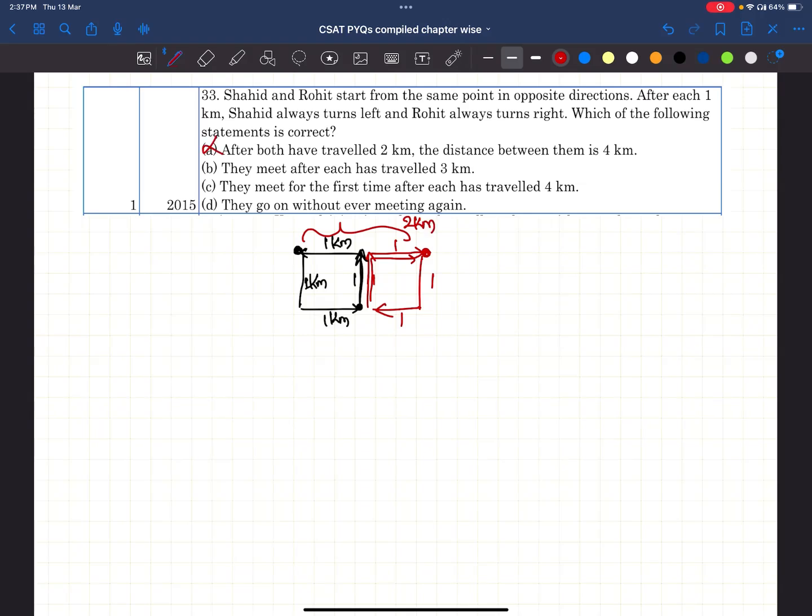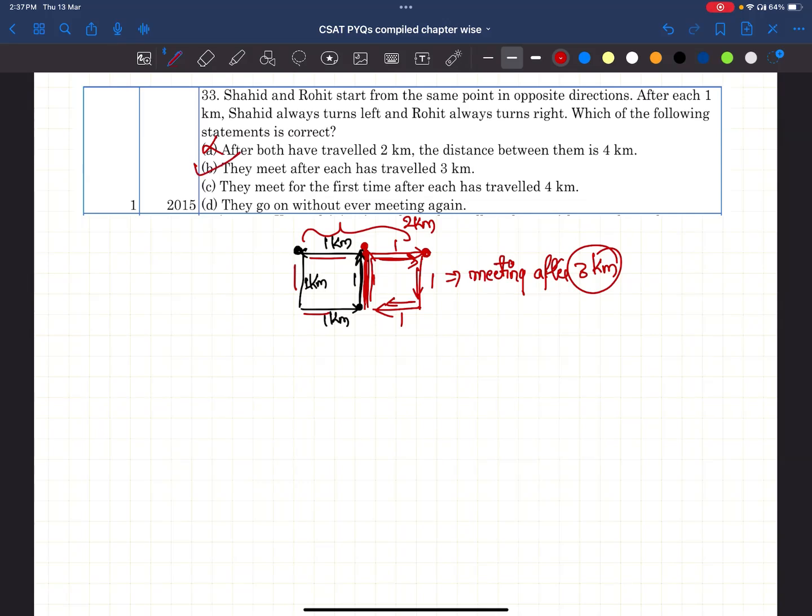They meet after each has traveled 3 kilometers. See, from here to here, they're traveling together. That means from here they are getting separated. Now see, 1, 2, and here also 1, 2, and they are meeting after 3 kilometers again. Right? This is the statement.